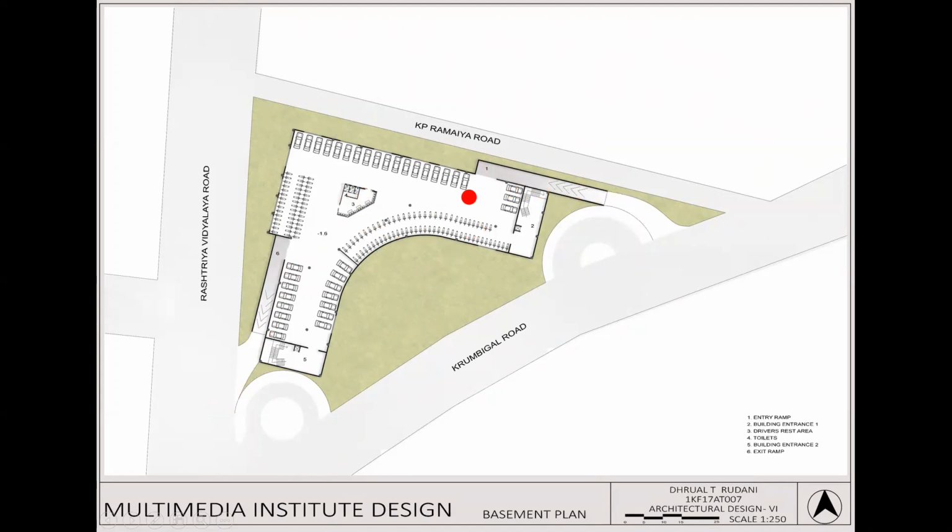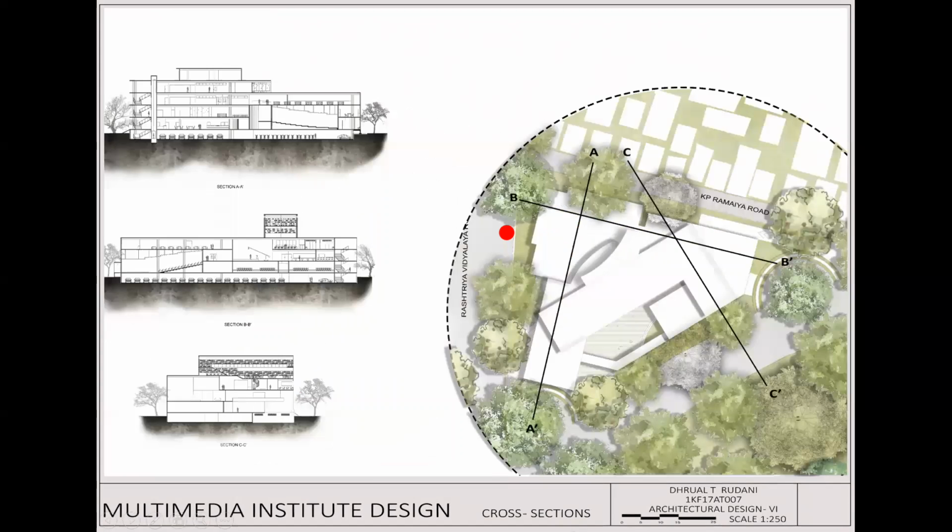Totally, the basement can accommodate 36 cars and 70 two-wheelers at a time. It has an intermediate resting area and washrooms for the drivers, basically a rest area. And there are two service cores which take you to the above floors. Coming to the sections, there are three cross sections that have been cut through the site, and the total building height reaches 18.9 meters.